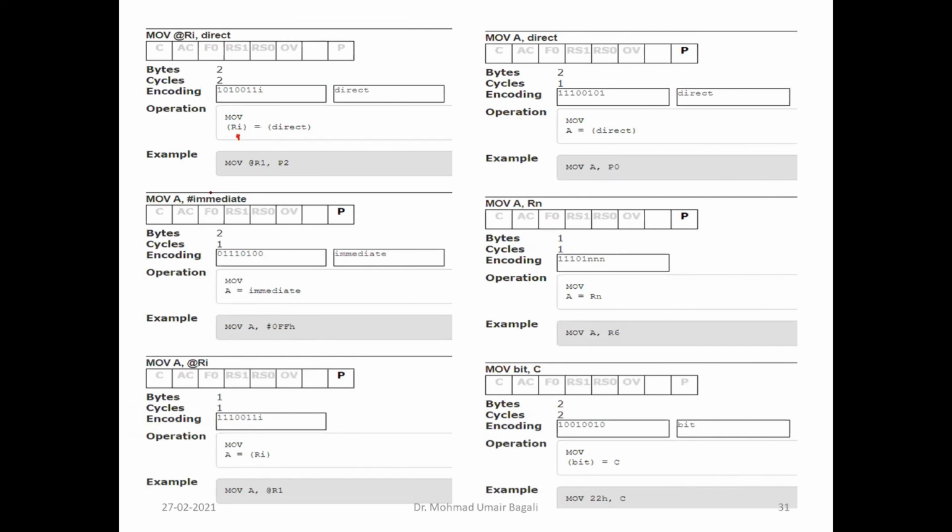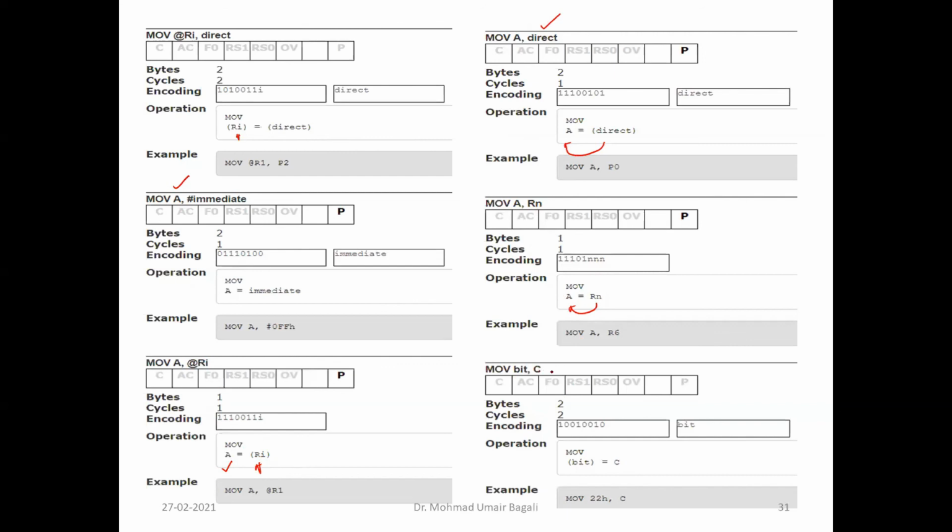So from one memory location to another memory location, you can copy the content. You can copy the immediate value into the accumulator. You can copy from the indirect memory location: the content of the memory location whose address is pointed by Ri into the accumulator. Even this is possible: from a direct memory location, the content of the memory location whose address is specified directly within the instruction, into the accumulator. And from register to accumulator also it supports.